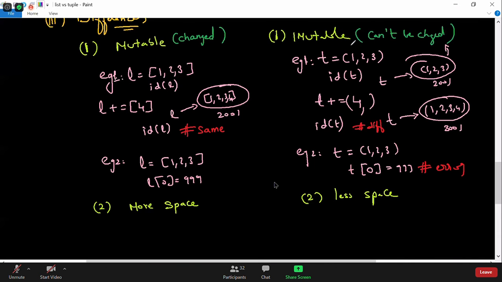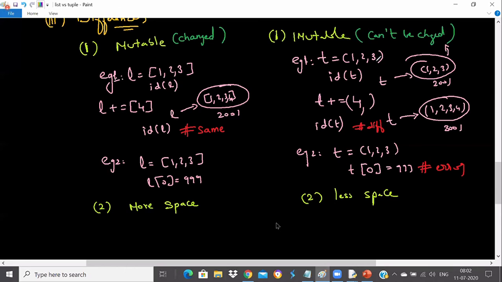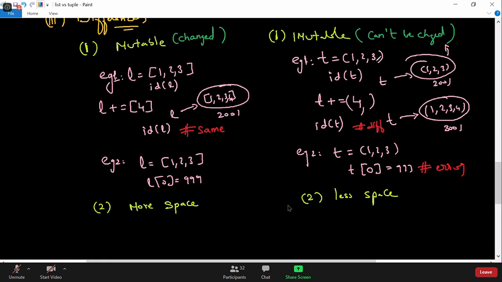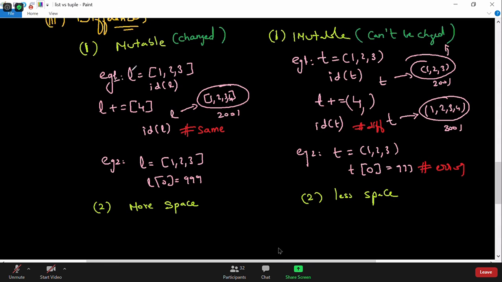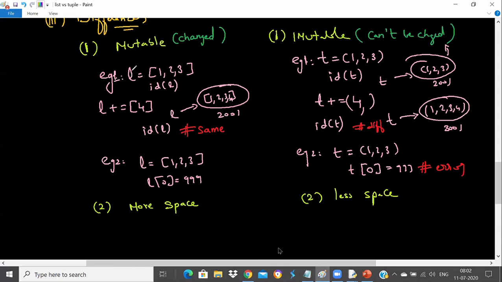It cannot be changed. It's immutable. It doesn't need any extra space because, as Udit says, there is no addition and removal. The size is fixed. But in a list, it's dynamic. A new element can be added, and it can be removed, so it has to maintain some extra space. A list always has to maintain some extra space.